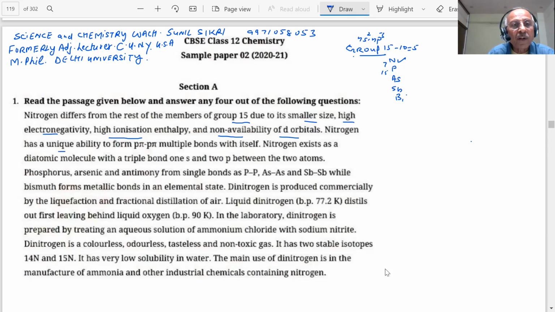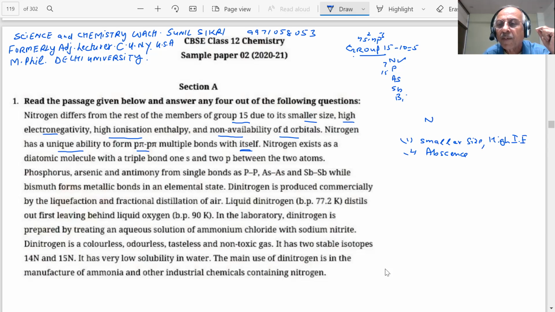Nitrogen has a unique ability to form p pi bonds. What is the p pi bond? P pi bond with itself. Let me see what I'm trying to say. This is my nitrogen. Basically, I'm saying nitrogen has a very small size, high ionization energy, and absence of d orbitals. Now he is saying that it can form a